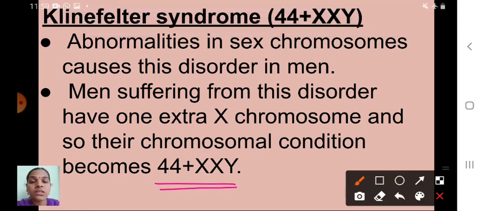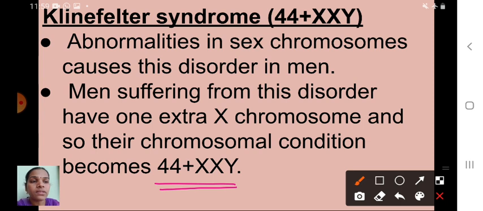Understood children? So those who are affected by Klinefelter syndrome, their chromosomal condition is 44 plus XXY. That means one extra X chromosome is there in their body.